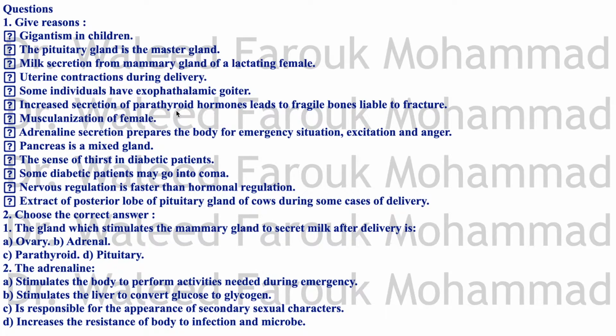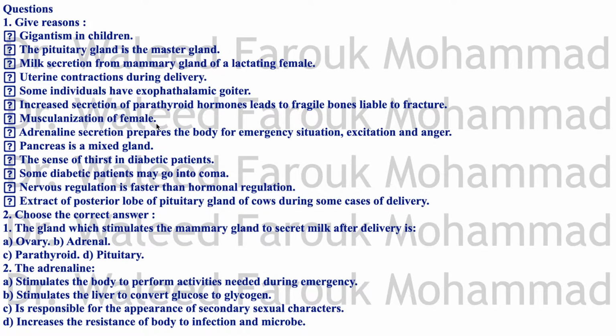Increased secretion of parathyroid hormones leads to fragile bones liable to fracture. What's the function of parathyroid hormone? It extracts calcium outside of bone, increases the blood level of calcium, opposing the action of calcitonin. So that's why when you pull out the calcium from bone, it becomes fragile and liable to fracture, of course.